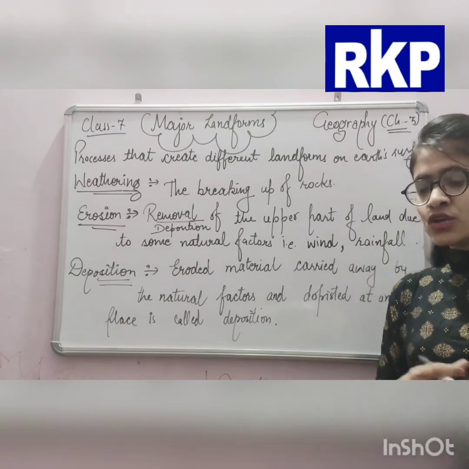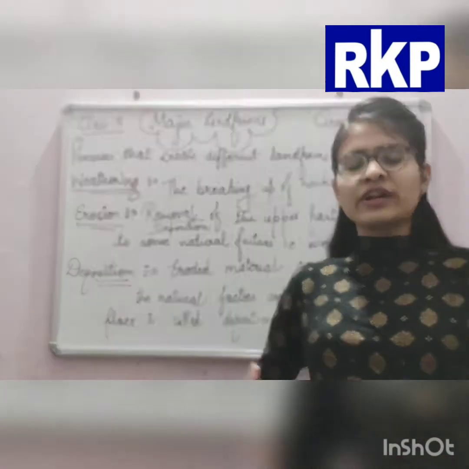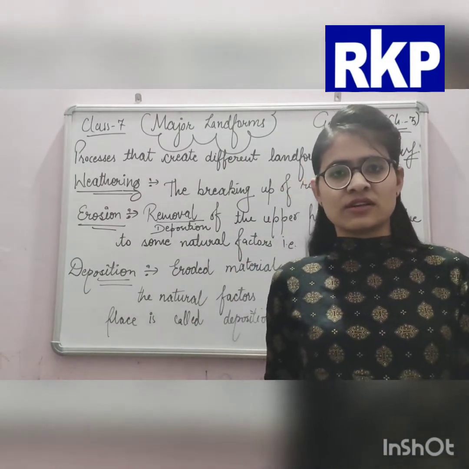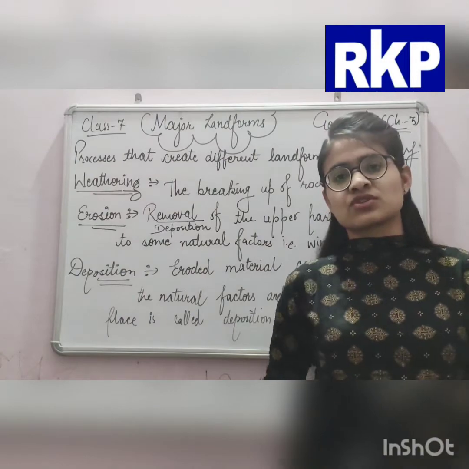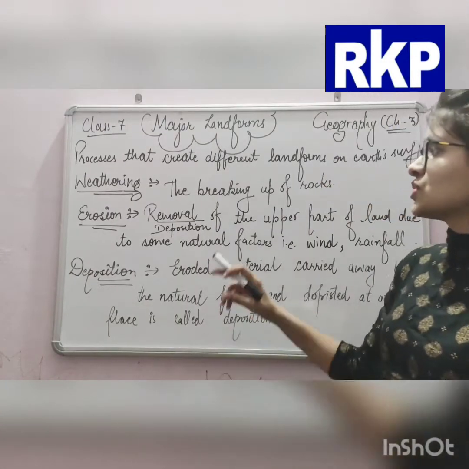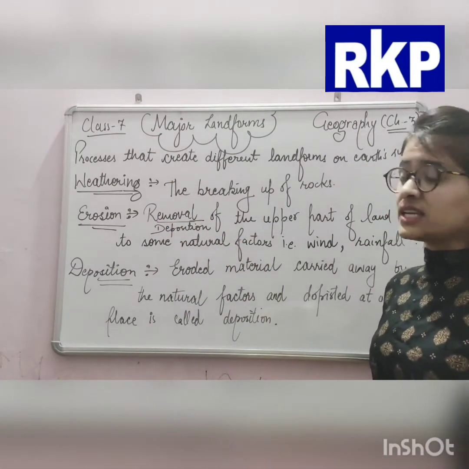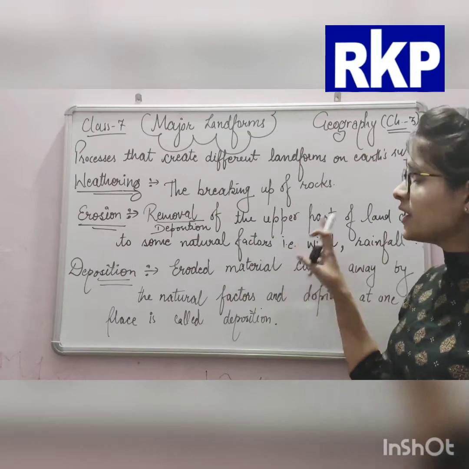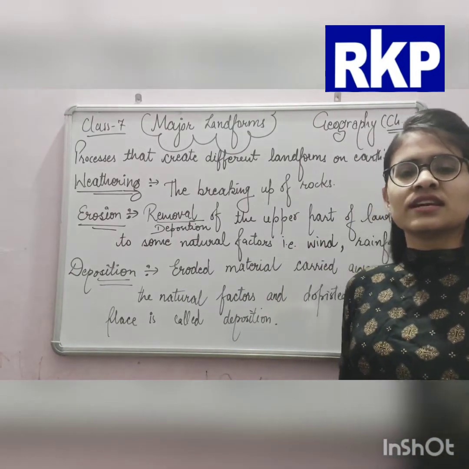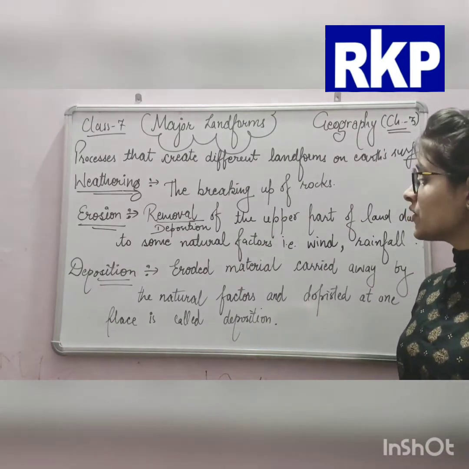So when the eroded material is deposited at another place, that process is called deposition. So these are two processes by which different landforms are created on the earth's surface.